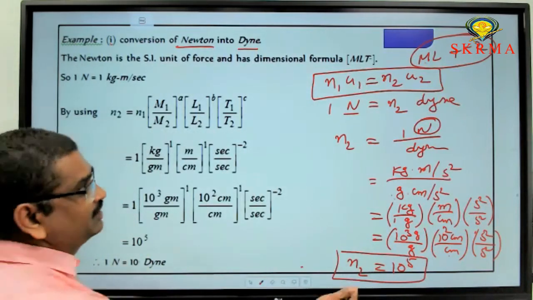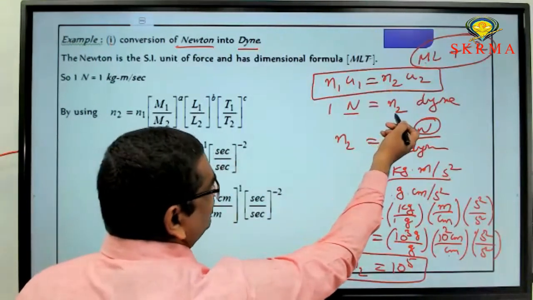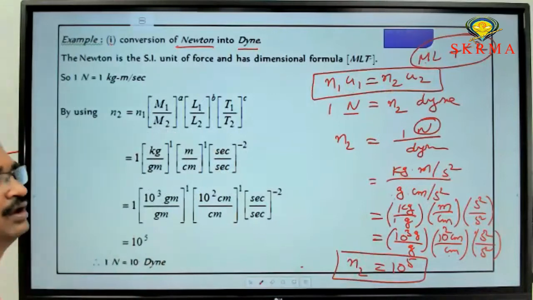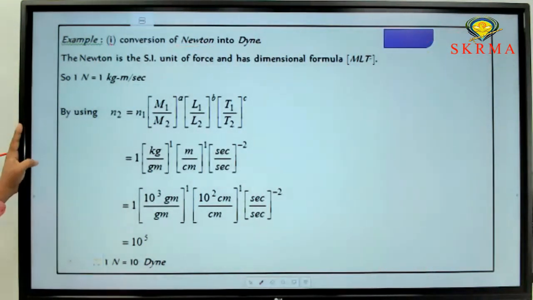Now substitute that here, then what is 1 Newton? 1 Newton equals 10 power 5 dynes. We can write it like that: 1 Newton as 10 power 5 dynes. So this is the explanation, or the process, to convert one system of unit to another system. Next one.